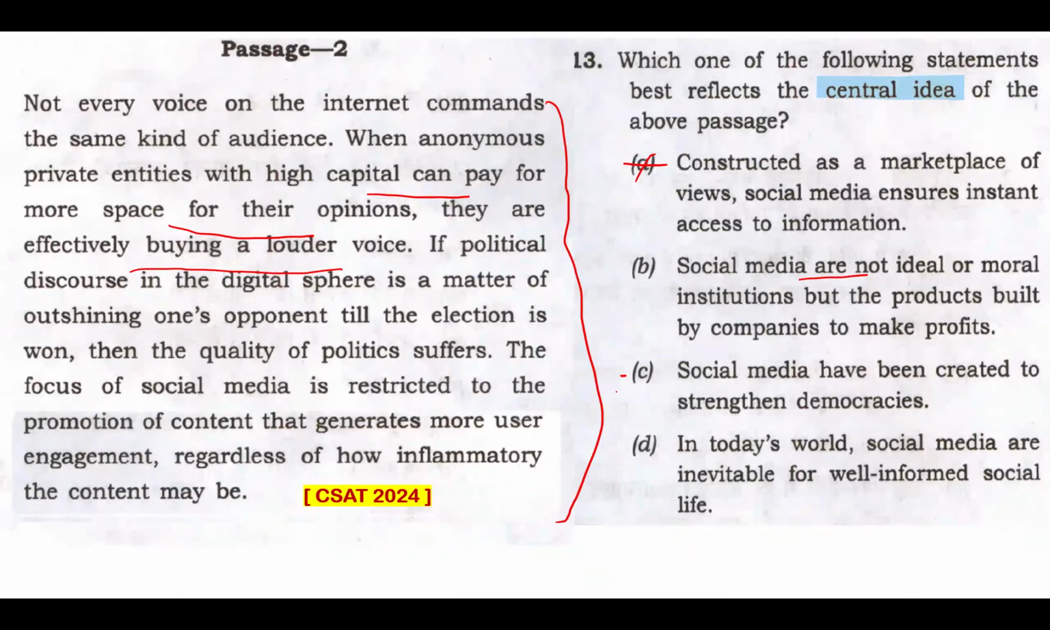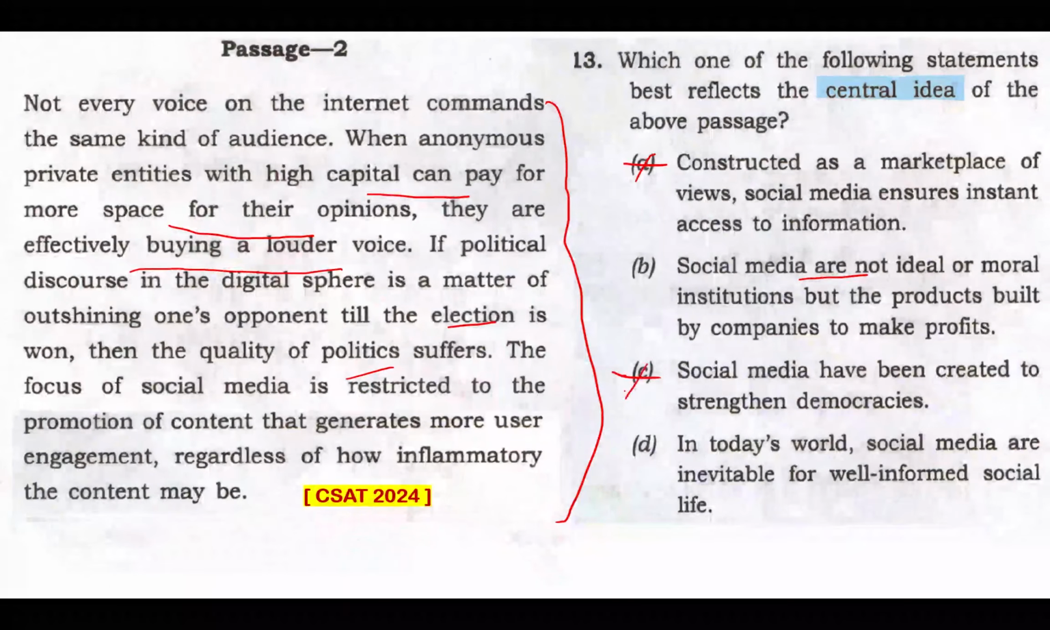Option C, social media have been created to strengthen democracies. Well, it is never mentioned in this passage that social media is created to strengthen democracy. It's just mentioning election, politics, all the things are mentioned here, but never in this passage is it mentioned that social media is created to strengthen democracies. So that cannot be your central idea, right? The passage suggests that social media can put into danger the quality of political discourse. That's what the passage is telling, which contradicts the idea of strengthening democracies. So this is very clearly mentioned in this part. So that's not my answer, my central idea.